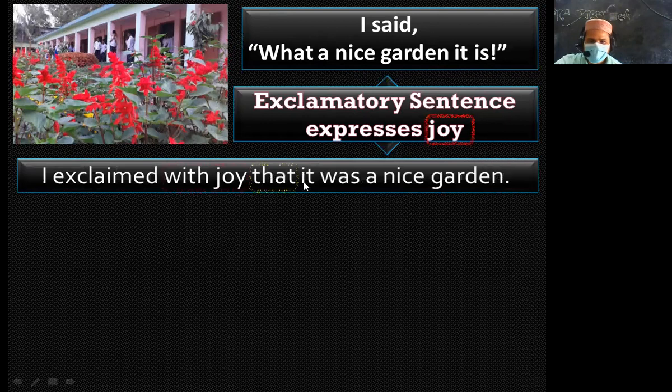So look, "What a nice garden it is!" This is a joy. So I exclaim with joy, and then instead of inverted comma, I can use "that" in an exclamatory sentence. And then the subject "it," and then the verb "is" is changed, "is" to "was," and then the rest of the sentence.